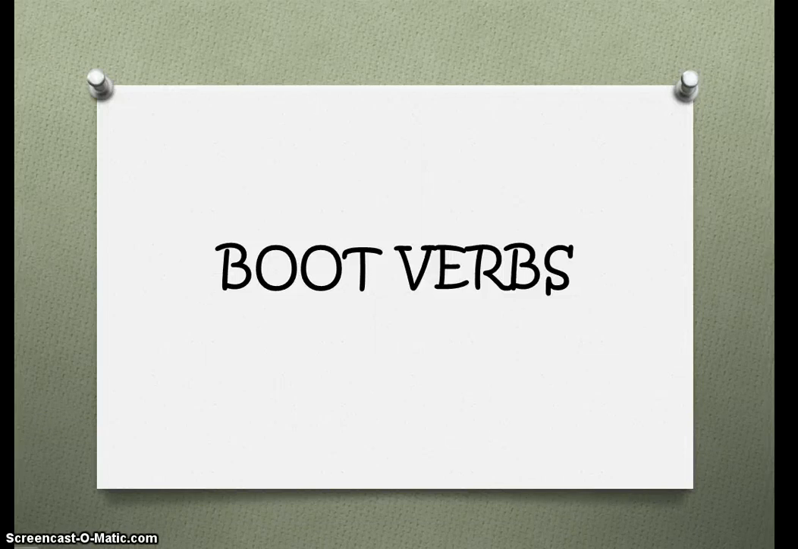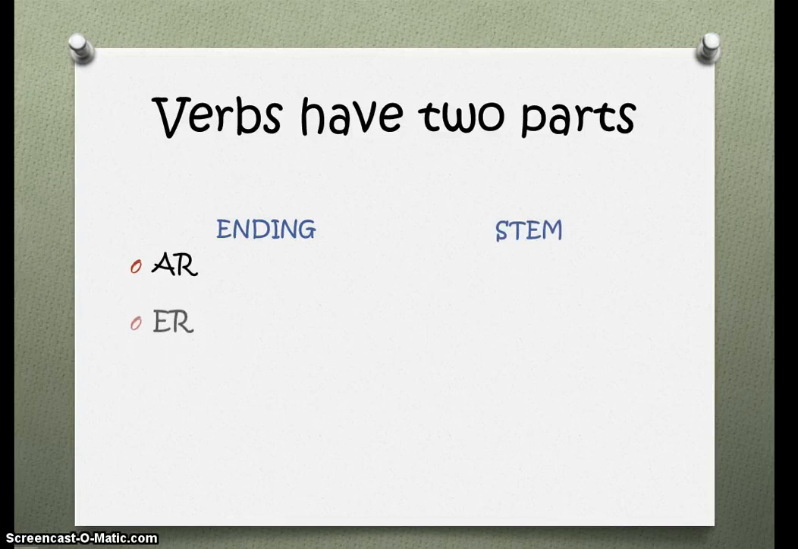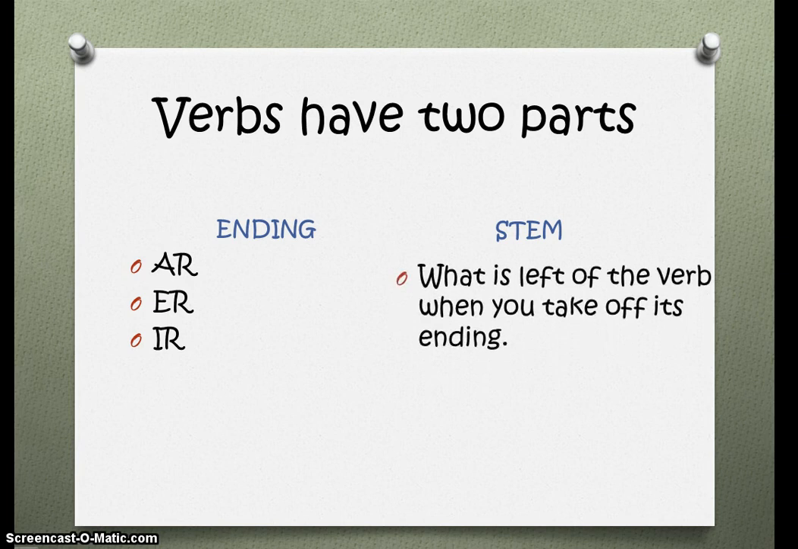Today we are going to review stem-changing verbs, which are better known as boot verbs. So as we know, verbs have two parts. The first part is its ending. Every verb ends in either AR, ER, or IR. The second part of a verb is its stem. The stem is whatever is left of the verb after you take off its ending.